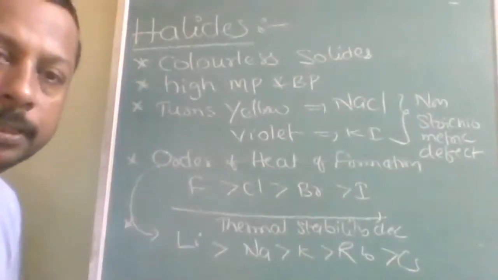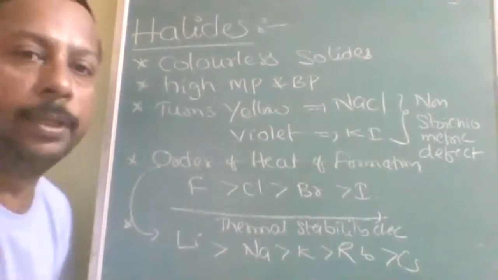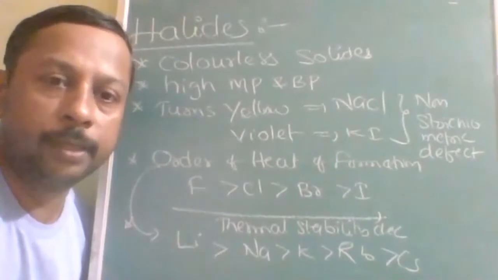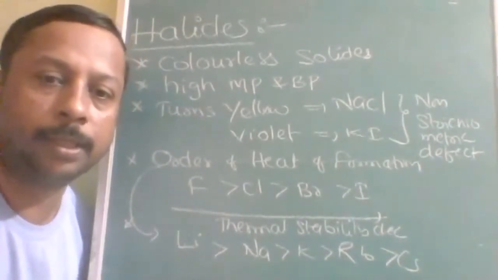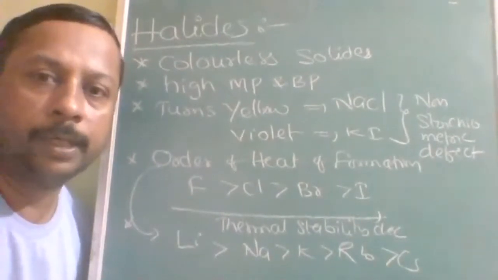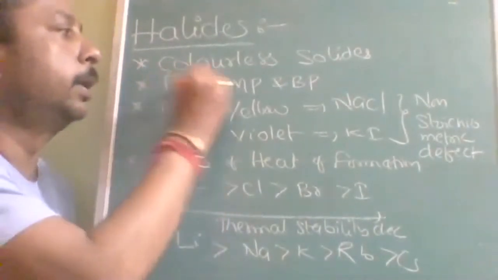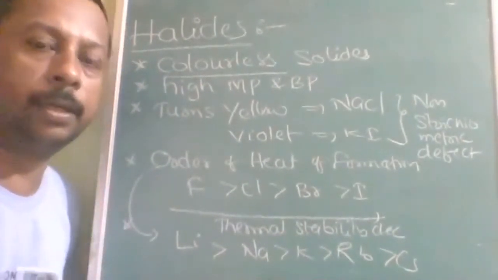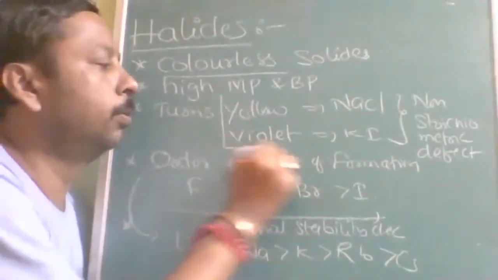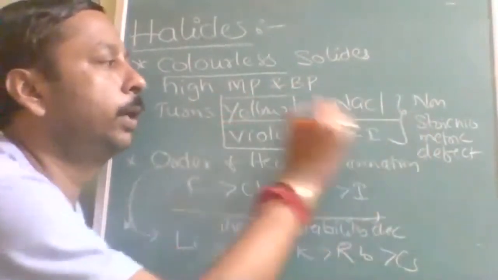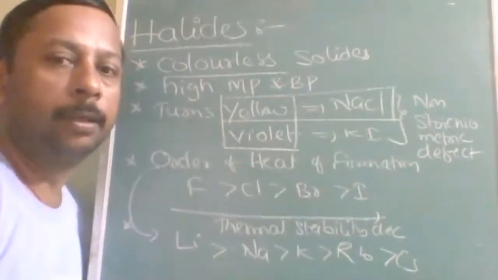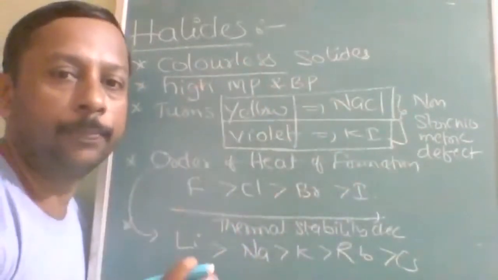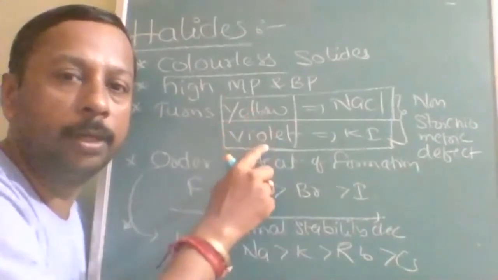Okay, next compounds are halides. In the previous one we studied the hydroxides. What is the color of the hydroxides? Hydroxides are white crystalline solids, that is, colorless solids. But there are two compounds which will be colored when heated. What are those? Yellow and violet. Sodium chloride turns yellow on heating, whereas potassium iodide turns violet on heating. Initially they are also colorless, but on heating one turns yellow and the other turns violet.